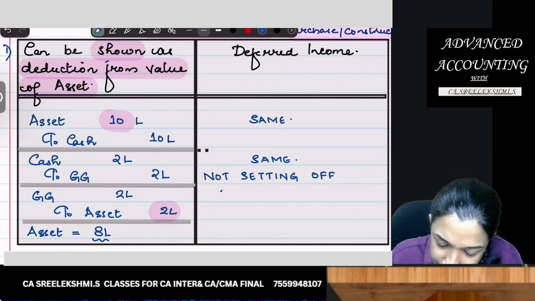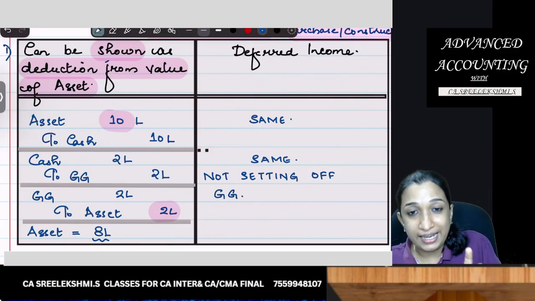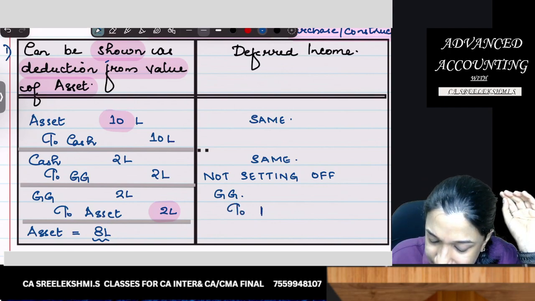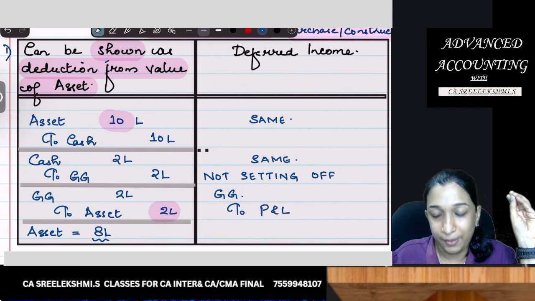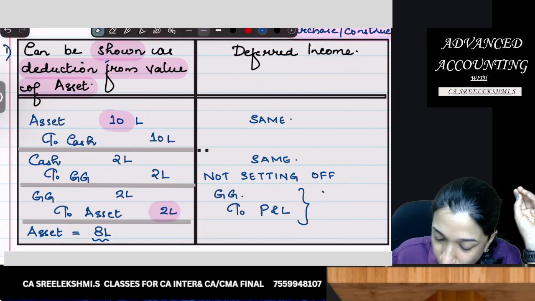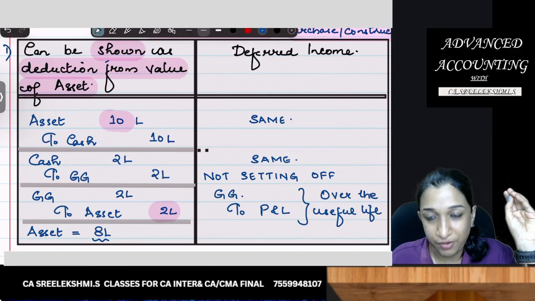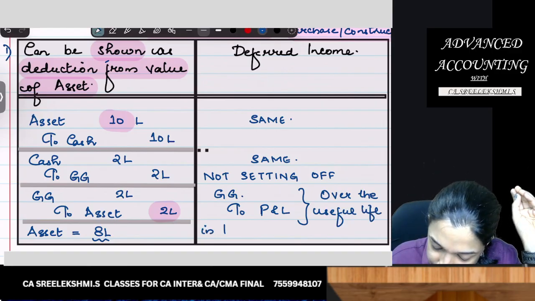This government grant, you got 2 lakhs. Government grant can be recognized in P&L over the useful life of asset.